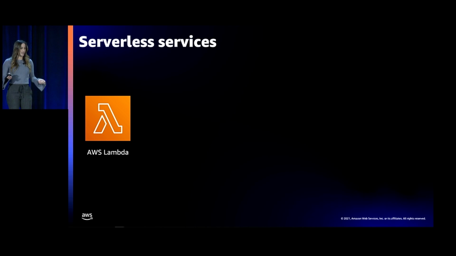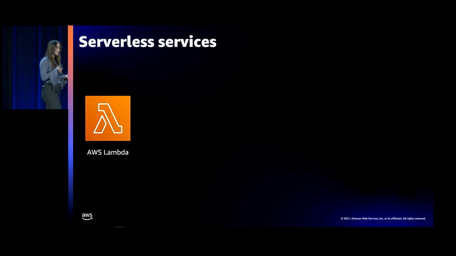All right, so we have to start with Lambda. I feel like if we started a serverless talk and we didn't start with Lambda, there would be fires and riots and chaos. So Lambda is our serverless compute service. It's at the center of a lot of serverless technologies, and you don't have to worry about provisioning or managing servers. There are trillions of Lambda invokes per month, and hundreds of thousands of our customers are using Lambda.